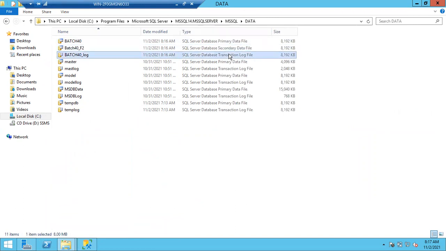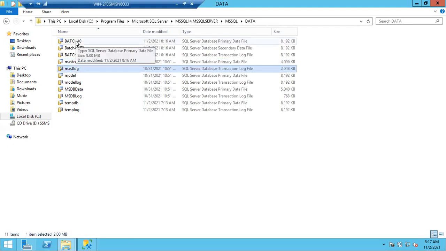Log file and transaction log file are the same. In every database you see the primary data file and log file, but we have added an extra file. It's not mandatory to add the file, guys. Just to give you the demo, I have added it.